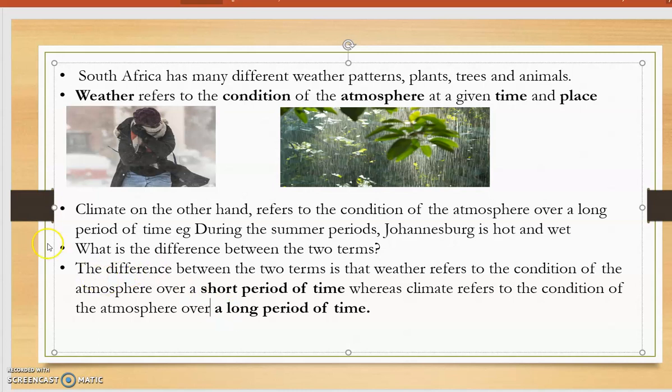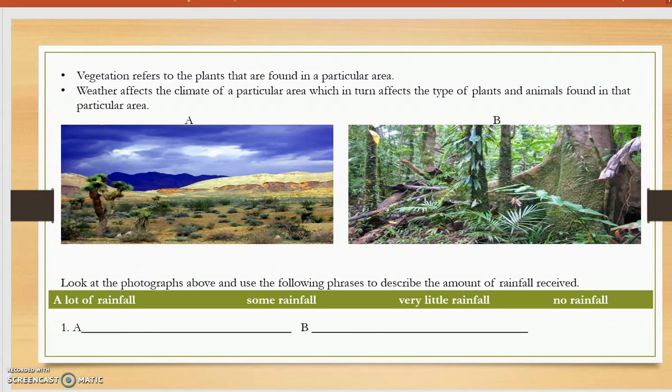Then we move on to vegetation, because these are the three aspects that I said we're going to define. Vegetation, on the other hand, refers to the plants that are found in a particular area. Weather, remember what weather is? The condition of the atmosphere over a short period of time. The weather will affect the climate. And the climate in turn affects the type of plants and animals that are found in a particular area.